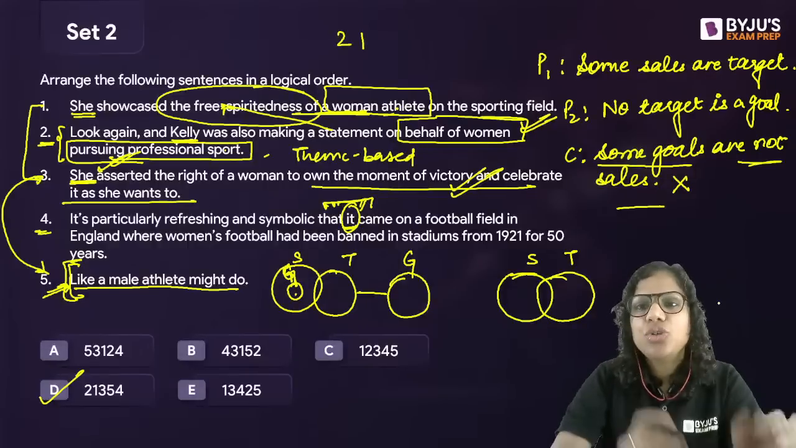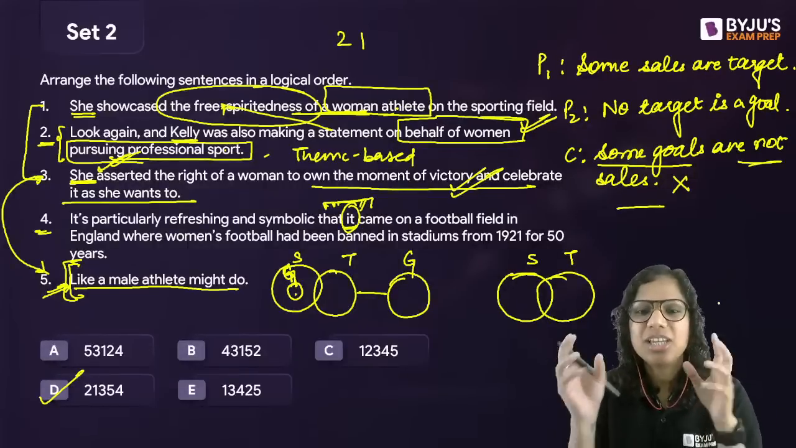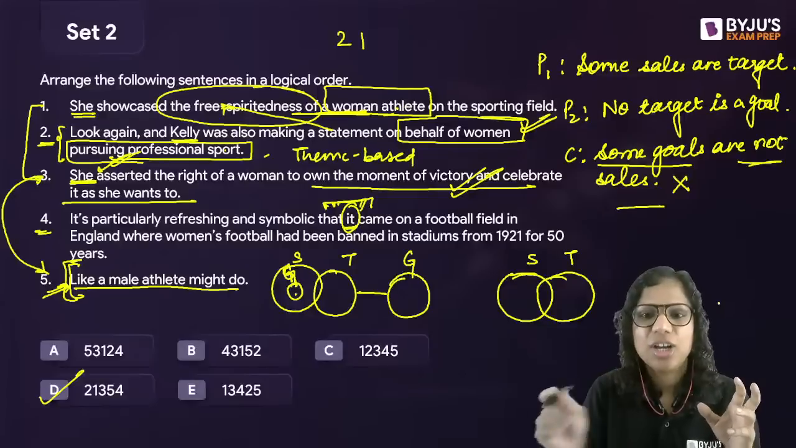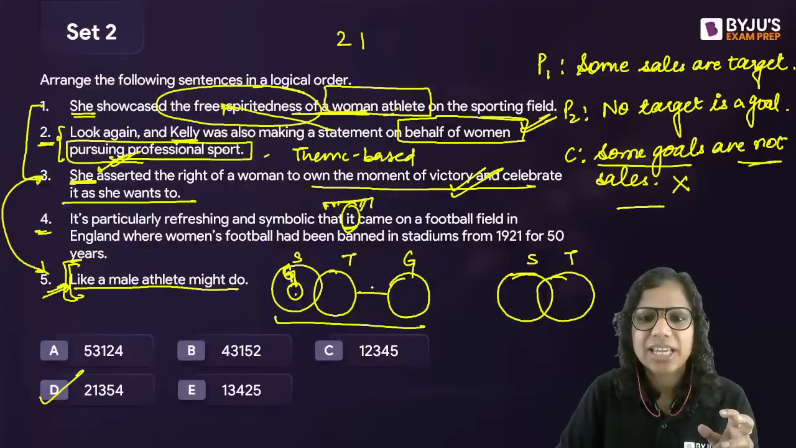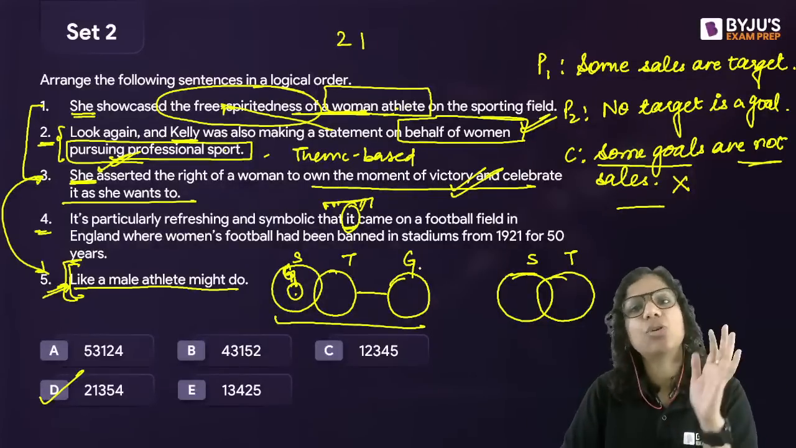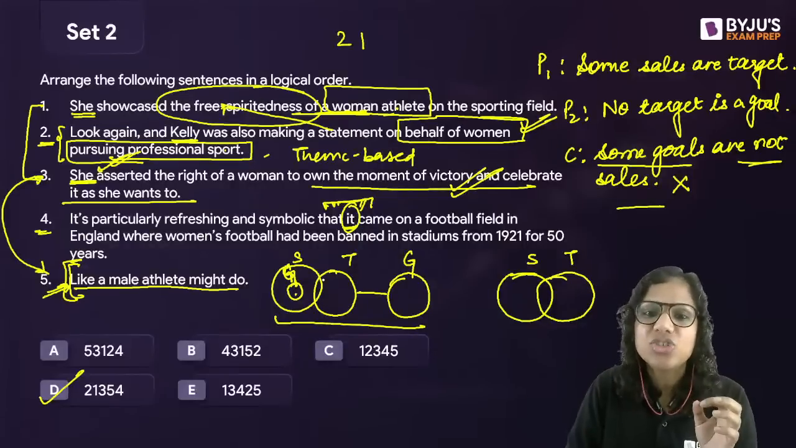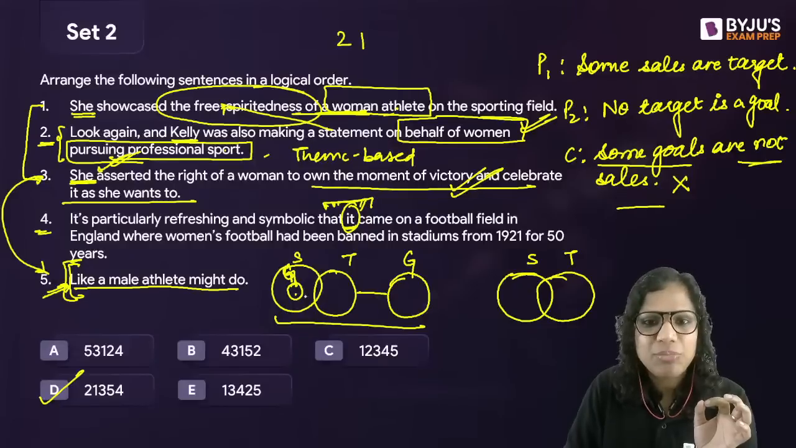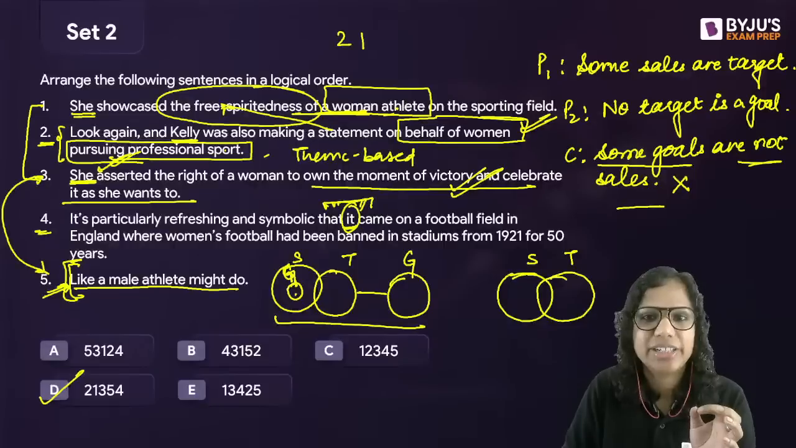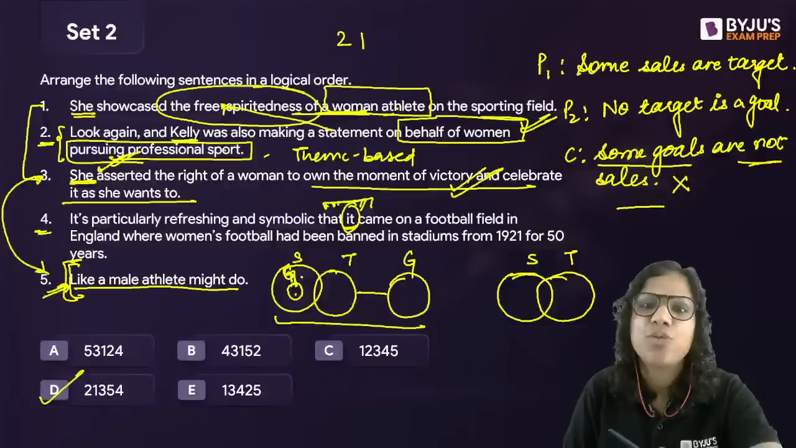Make sense? So, when you attempt syllogism questions, think of these circles as dynamic. Don't think that this diagram where I draw goals separately is the only possible diagram. No, goals just has a relationship with targets that it cannot touch this circle, but it can be anywhere in this circle. It can cover it partially. It can be fully inside it. That can happen, right? So, some goals are not sales is false.